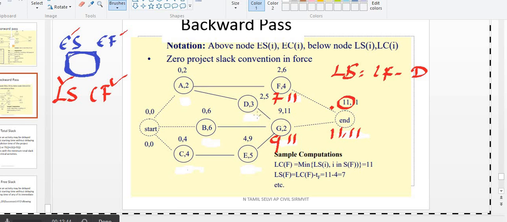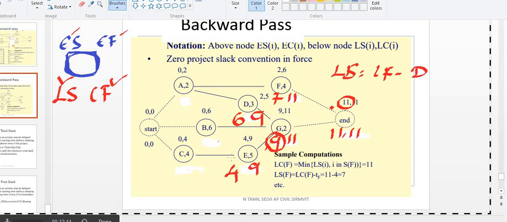Come to this D point. What is the LF for this? 9, right? What is the LS for that? Minus the duration 3, so 6. Okay, fine. Come to this E point. 9 is the LF for this E activity. What is the duration? 5. So minus 5 will be 4.